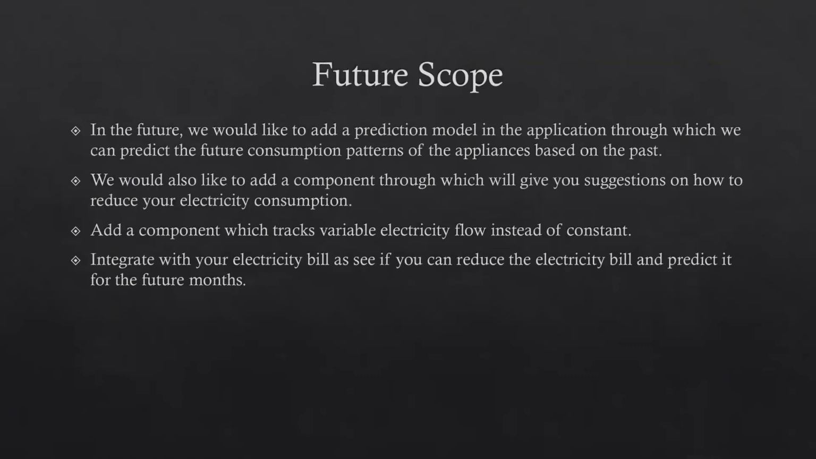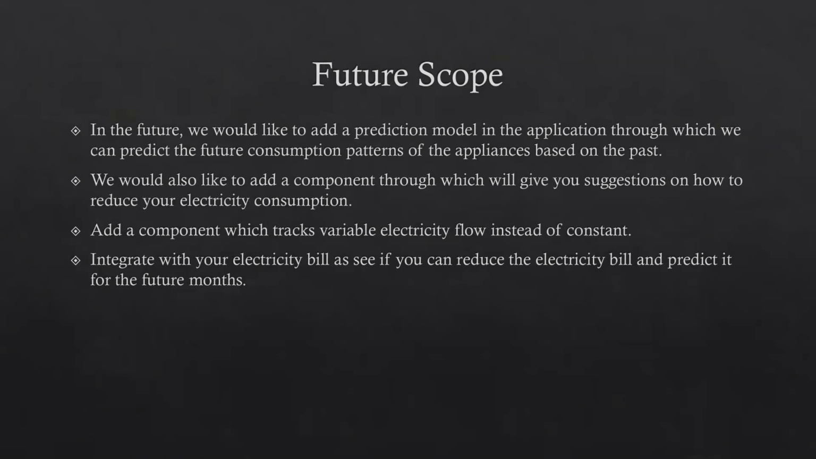For the future, my teammate will continue with our future scope. Assalamu alaikum. My name is Mohammad Yaya, and I will be discussing the future scope of this project. In the near future, we would like to add a prediction model in the application which will predict the future consumption pattern of electricity of the connected appliances based on the past data.